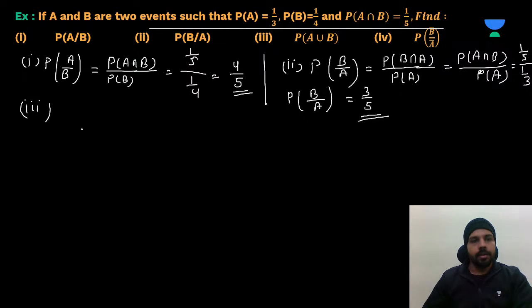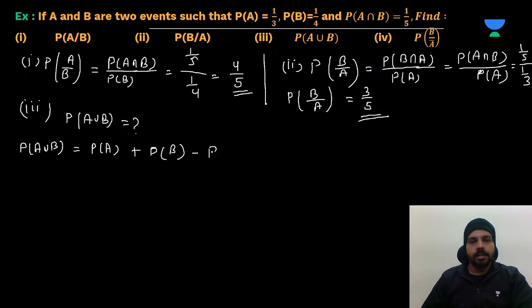In the third part, they're asking about P of A union B. Right? So we know the formula. The probability of A union B is equal to P of A plus P of B minus P of A intersection B. As you know, in the previous session we studied the addition theorem of probability, right?